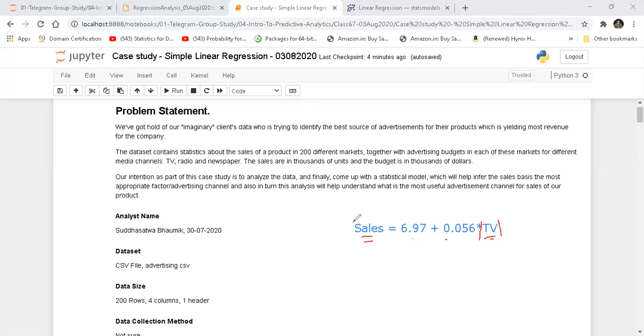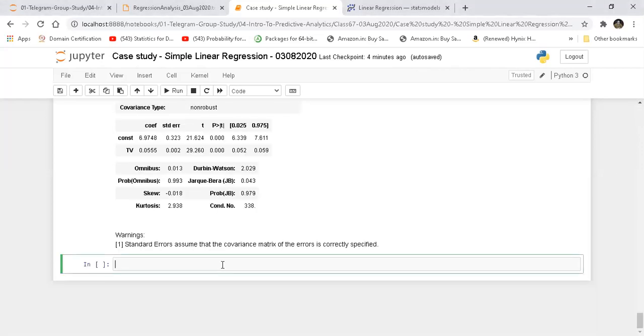So approximately 7 items I'm going to sell for each $1,000 investment on TV advertisement. That is the interpretation of my model, right?